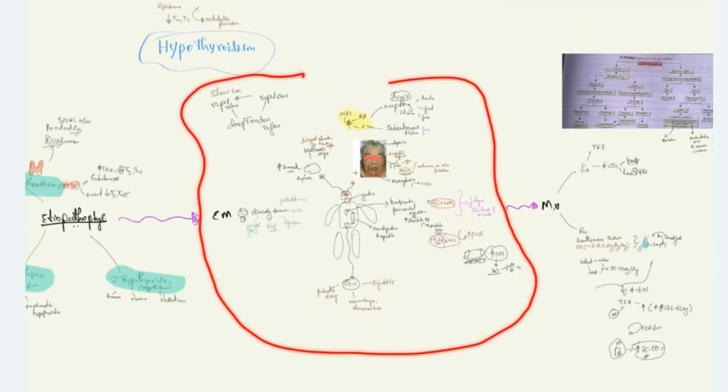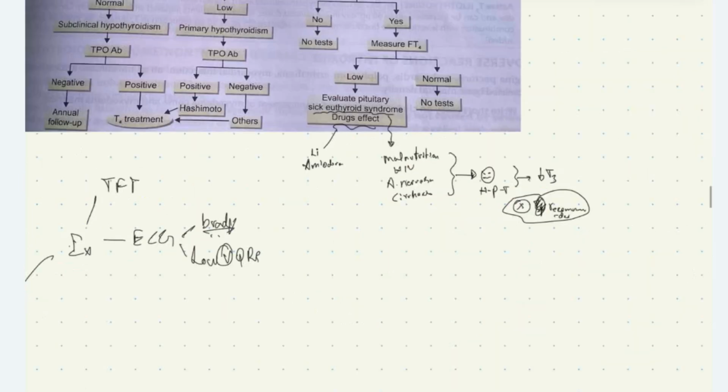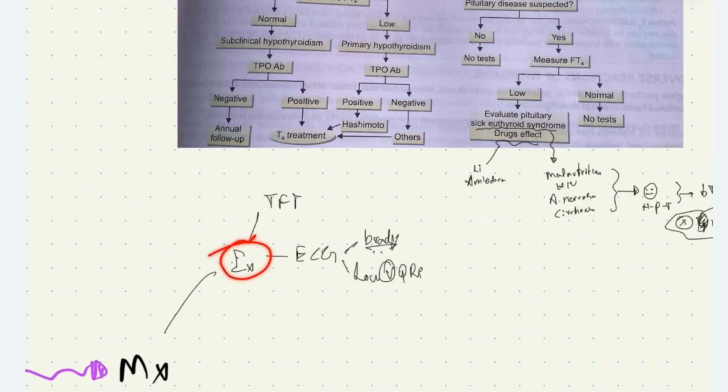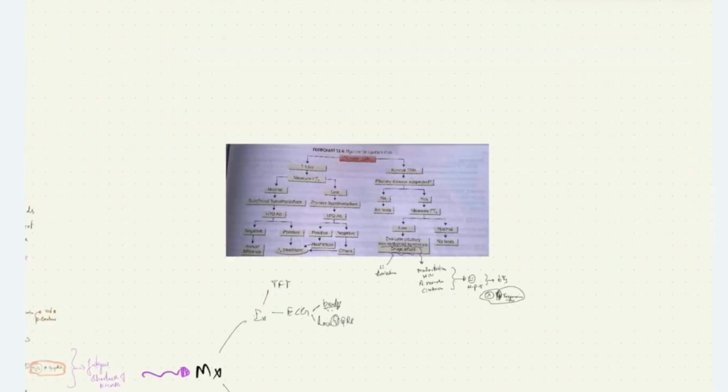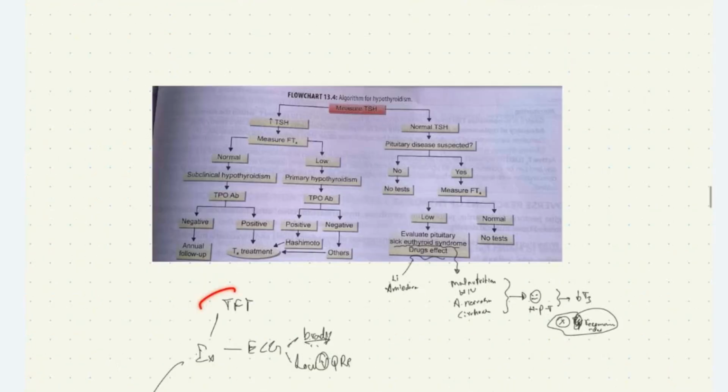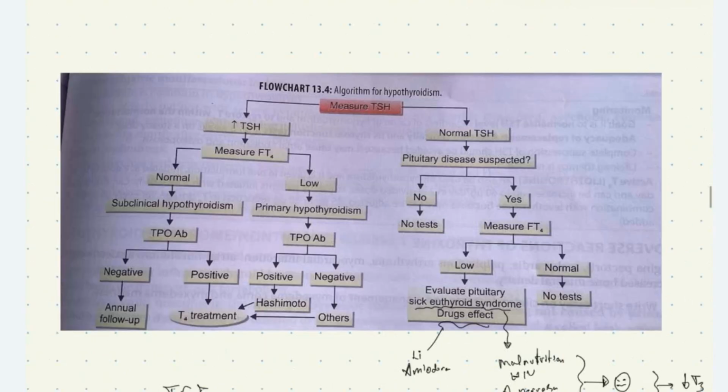Now, how do we manage these patients? Obviously, first we will do TFT, thyroid function test. And also if we do ECG, we can see bradycardia and low voltage complex. The reason for it I already mentioned. When we do TFT, first we'll look for TSH levels, thyroid stimulating hormone.